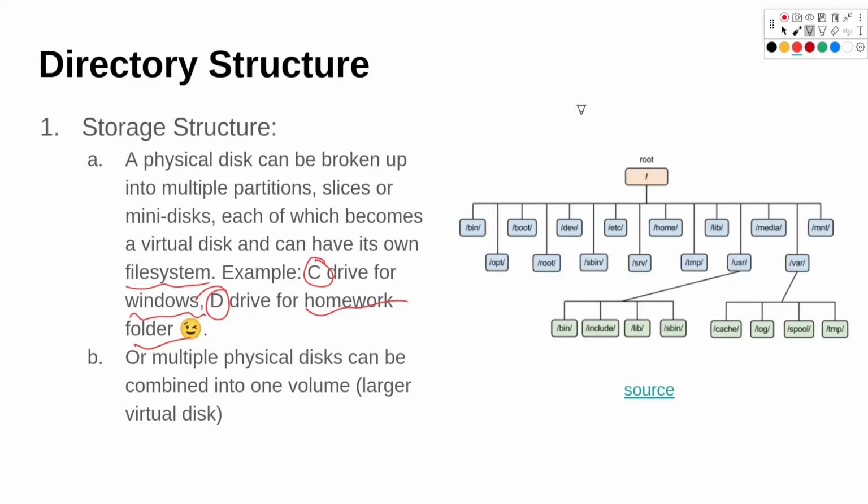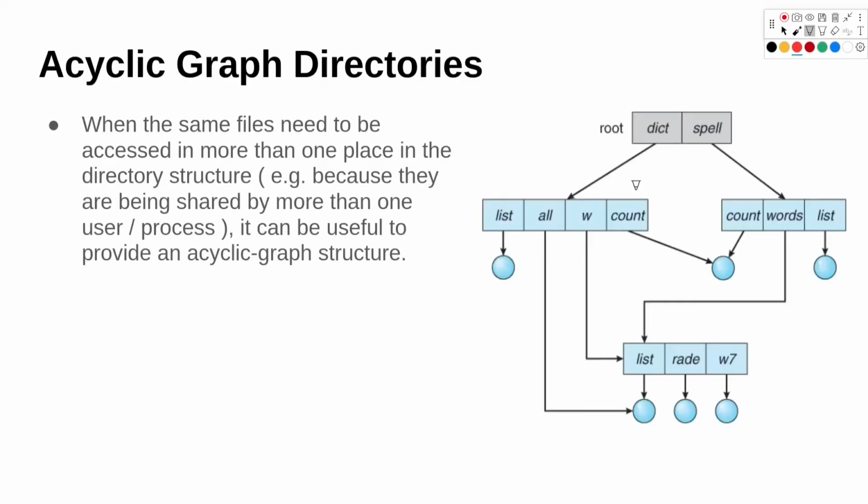So this here is file system of Linux. So we have a root directory. So it is like a tree like structure. We have on the top we have root, then we have /bin which have some executables, /opt, boot, and so on. Let's look at some of the directory structures.